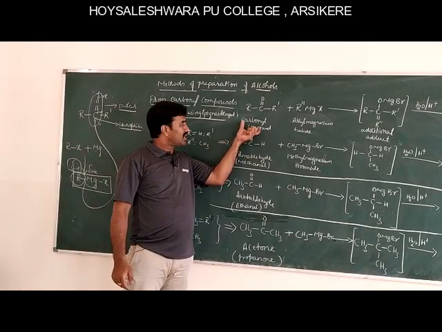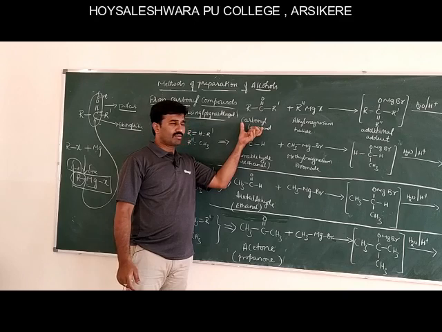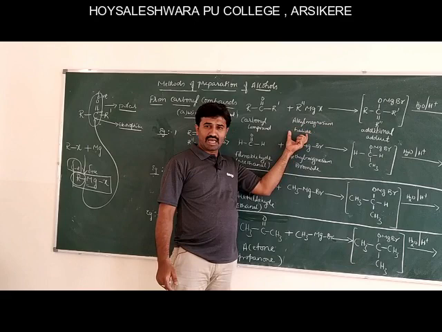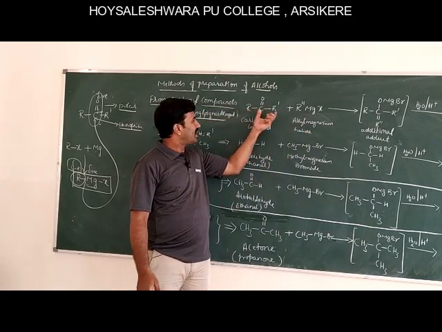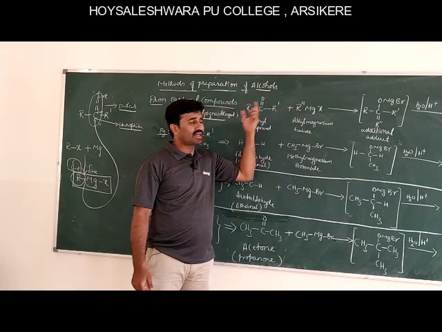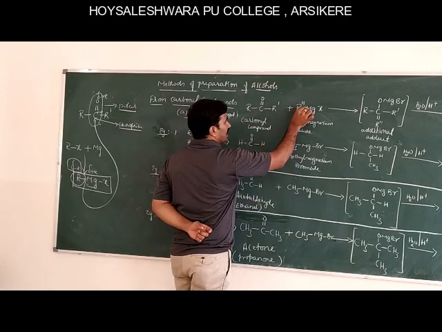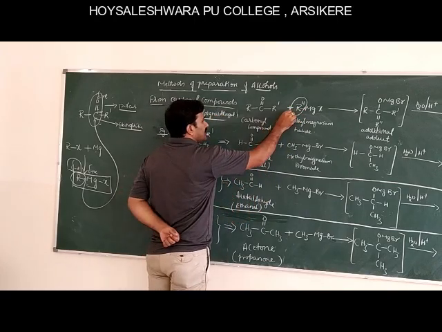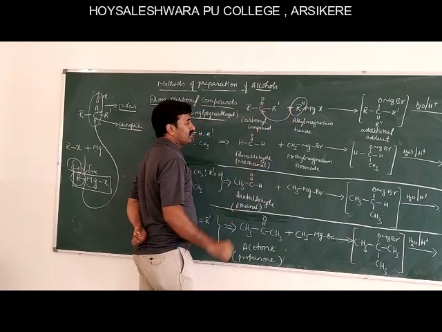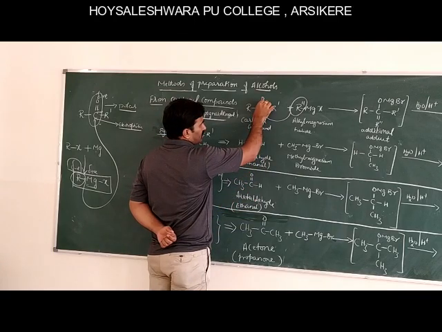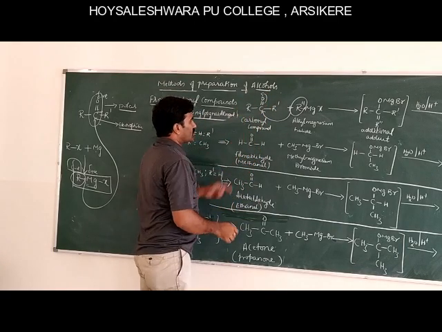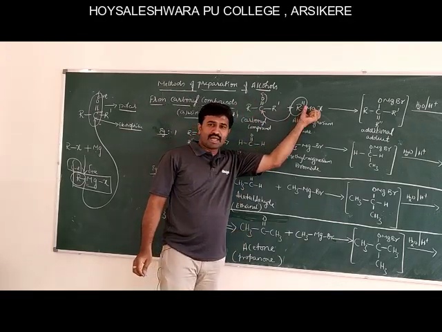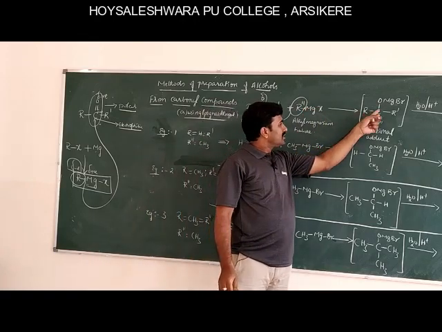Let's see the examples and the general reaction. This is the general reaction: R C double bond O R dash, a carbonyl compound, and R double dash MgX, alkyl magnesium halide. I am representing R dash and R double dash to distinguish between these R groups. So here R double dash along with its bonded pair of electrons attacks this electrophilic carbon. Among the two bonds of the double bond, one bond gets polarized, so it becomes O minus. O minus picks up this positive part, MgX.